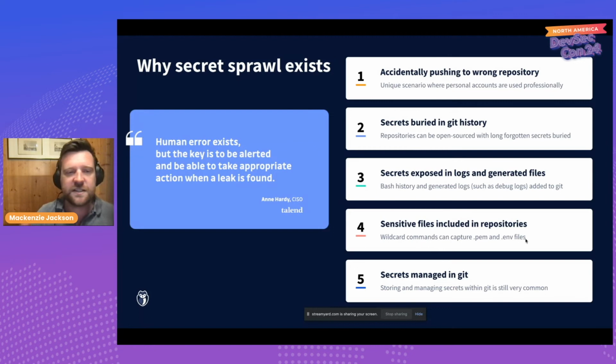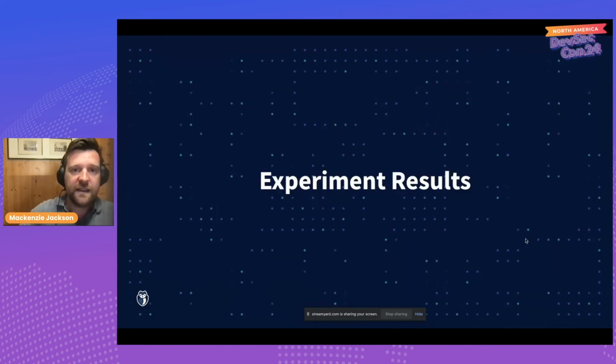Misconfigured Git repositories, secrets buried in the history. We have to understand that just because it's not in our current version doesn't mean we can't find it. It could be on an obscure branch. Secrets exposed in logs or generated files, including sensitive files like env in our repositories. And also, we're just seeing a lot of people actively managing secrets in Git repositories, not understanding how big of a problem that is.